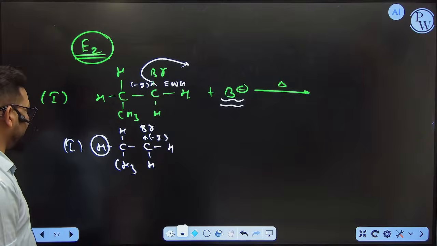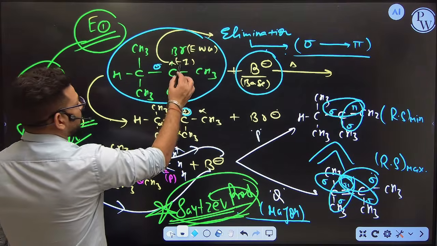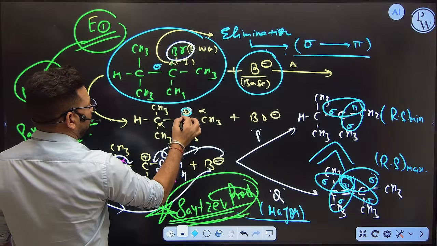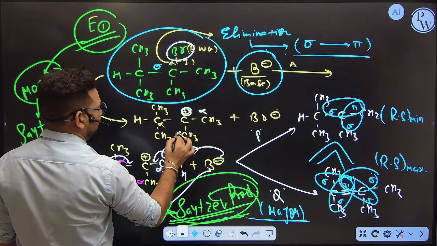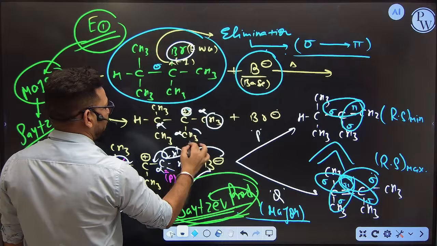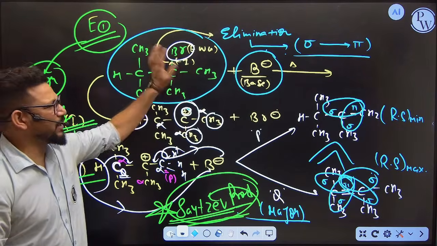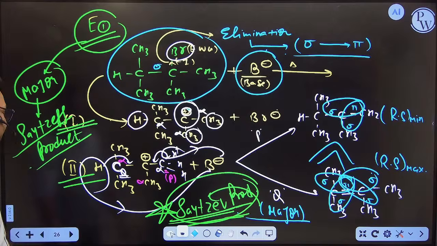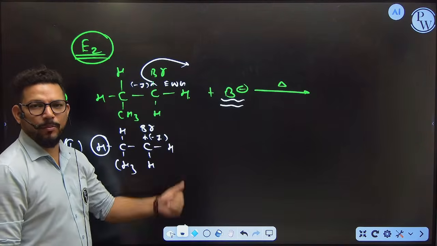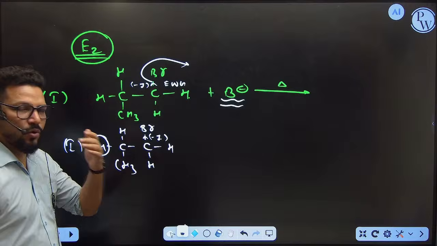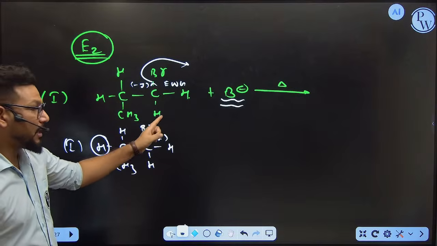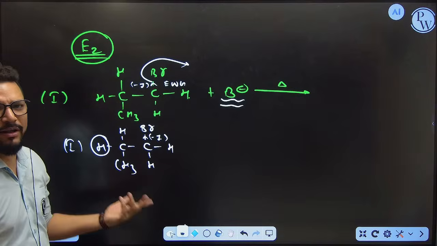But here in E1 you can see, if I am going to remove this bromine, then it will become positive. Now you can see you have 3 alpha carbons. So you have more alpha hydrogens. So this carbocation is feeling more stable here. That's why it is ready to release the bromide ion. But here it is not able to lose the bromide ion, because this carbon knows that if bromine is released, then I don't have more alpha carbons, so I am not getting stabilized.